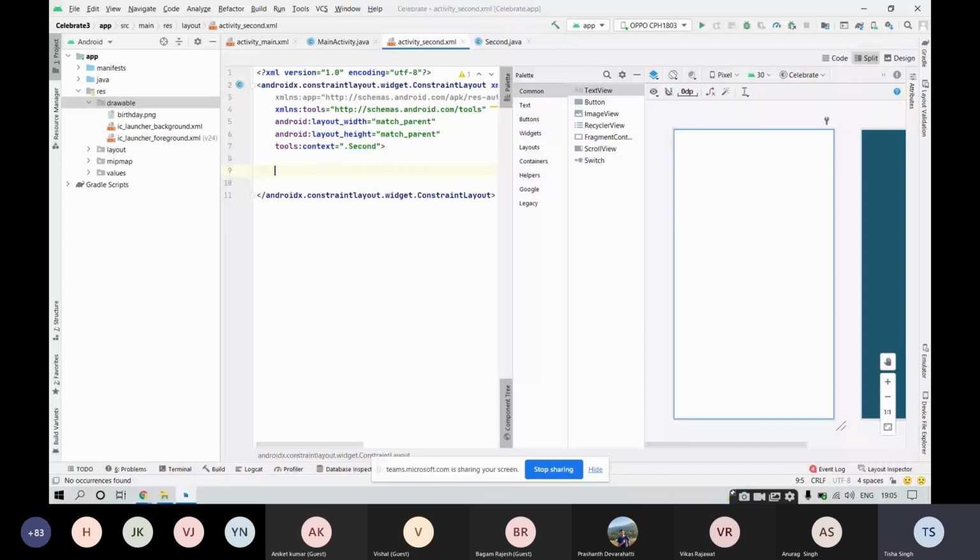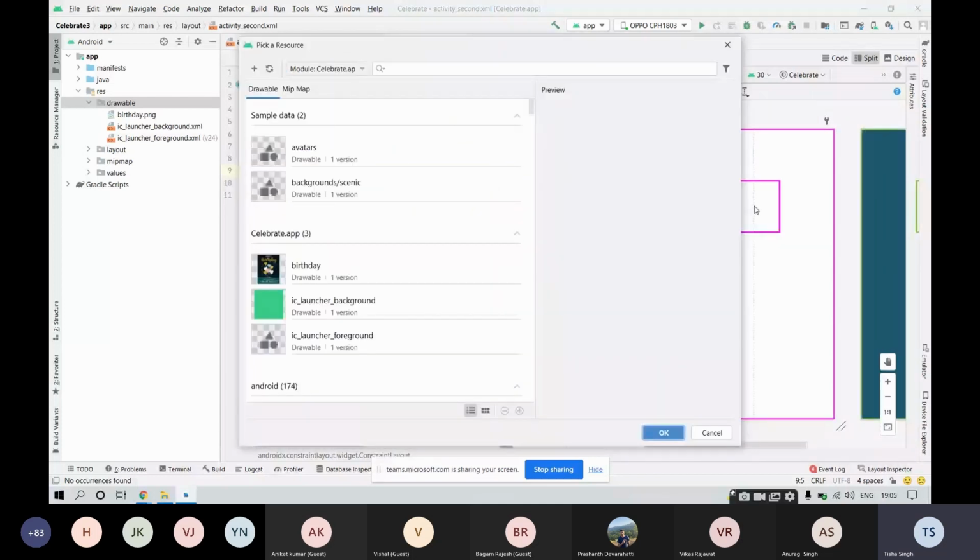Now after that, pick up this image view from here. Drag and drop it. Now pick a resource. This kind of interface for pick a resource will be appearing. Inside pick a resource, these are some common default ones. But what will we be using? We will be using the resource that we have entered for our application, birthday.